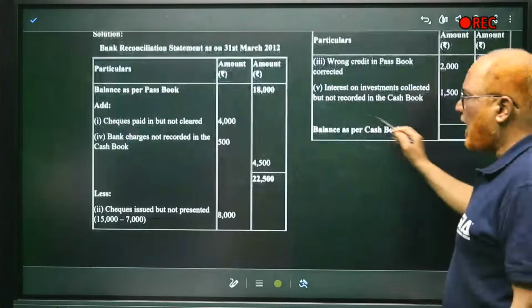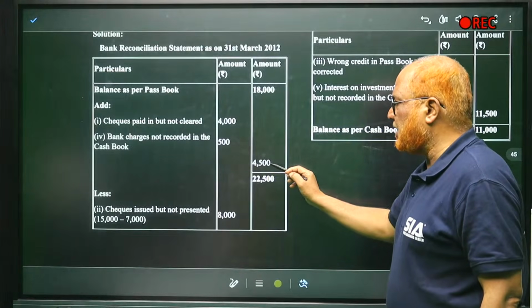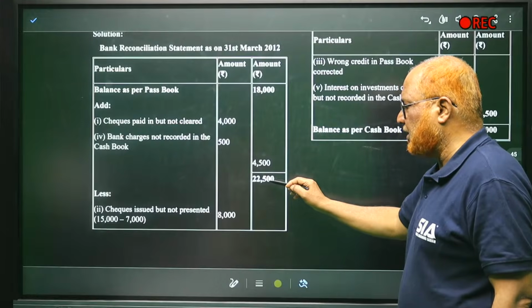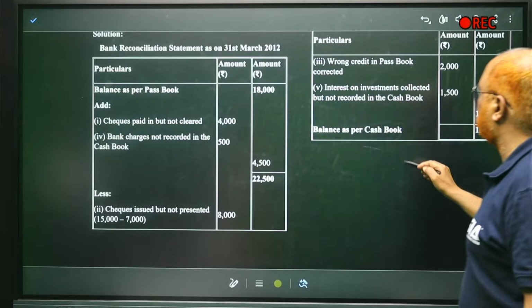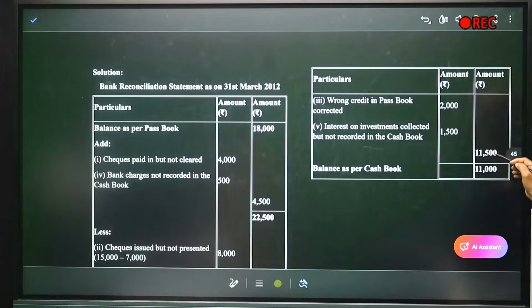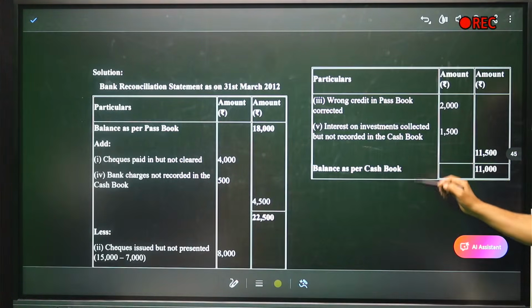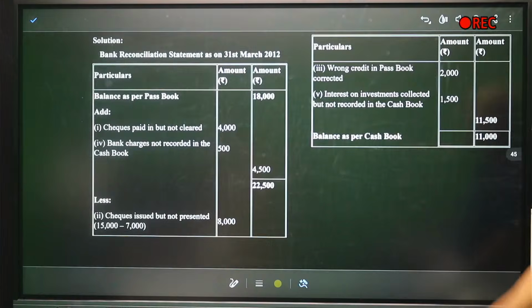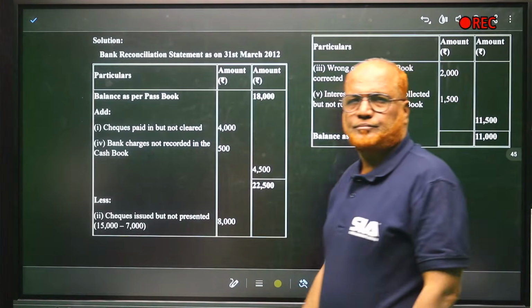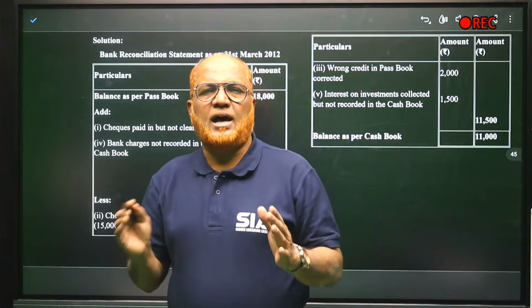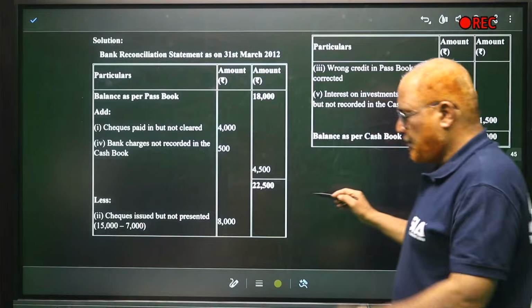Over. So add items are only 4,000 plus 500, 4,500. Add up 22,500. Now subtract items are 8,000 plus 2,000 plus 1,500, 11,500. So 22,500 minus 11,500, 11,000 is the balance as per cash book. That's all. So this is the end of the problem, BRS.